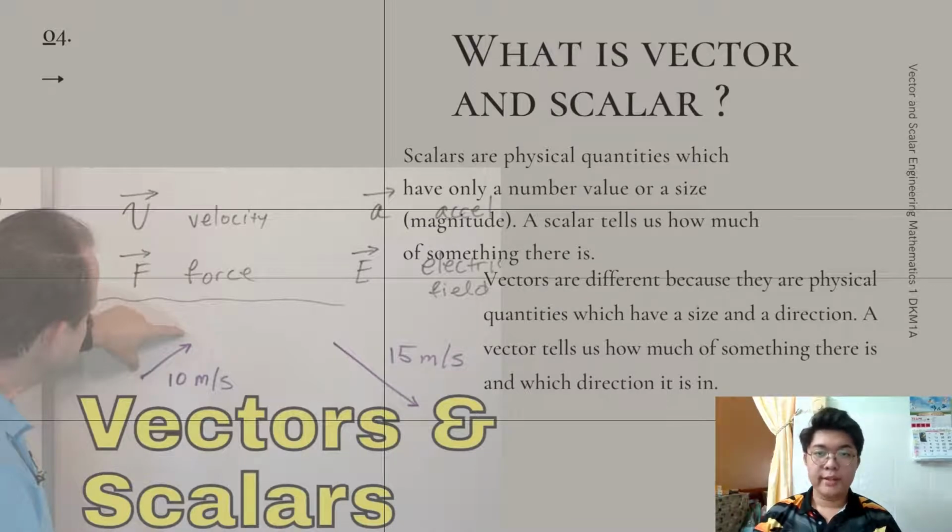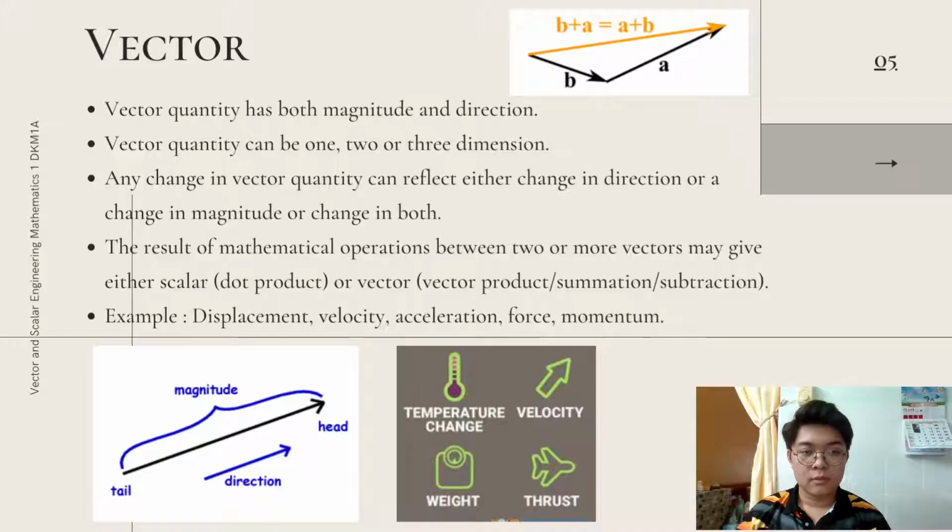So, what is vector and scalar? Scalars are physical quantities which only have a number value or size, which is only magnitude. A scalar tells us how much of something there is, while vectors are different because they are physical quantities which have a size and a direction. A vector tells us how much of something there is and which direction it is in.